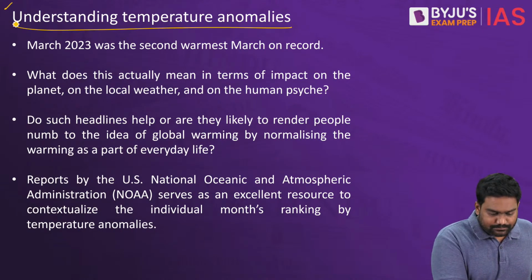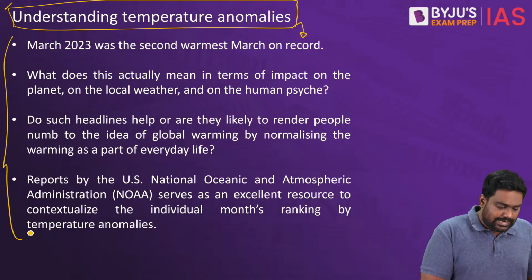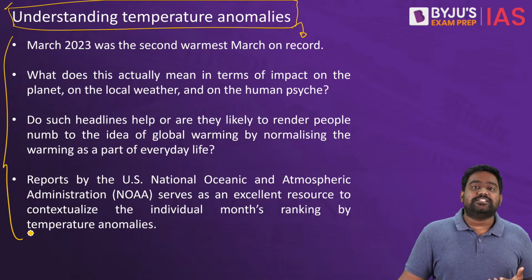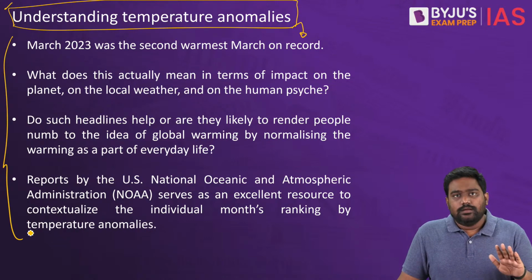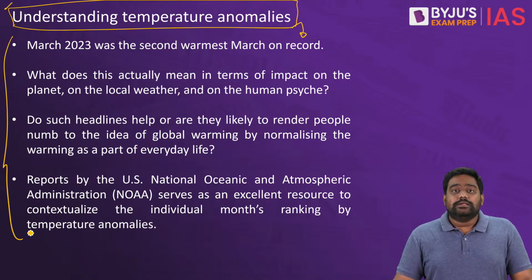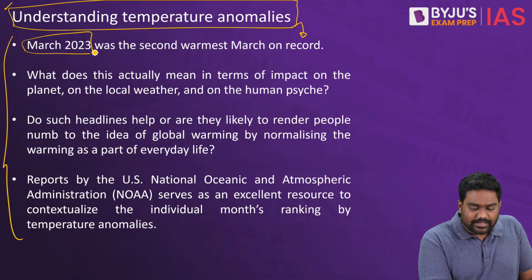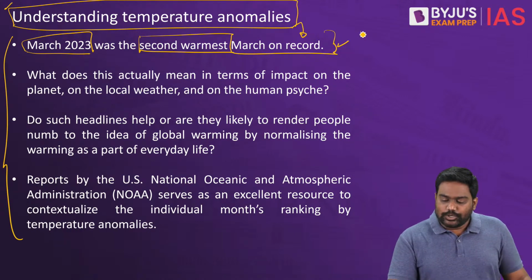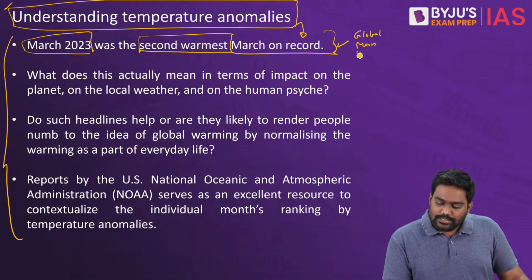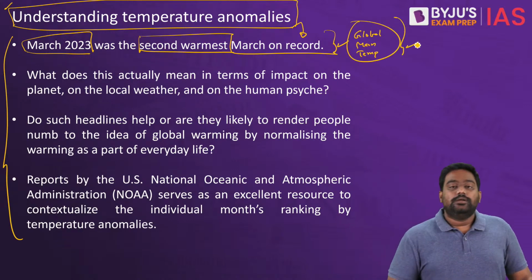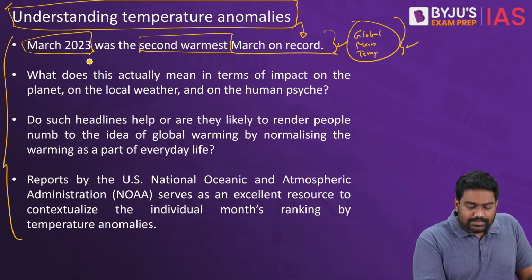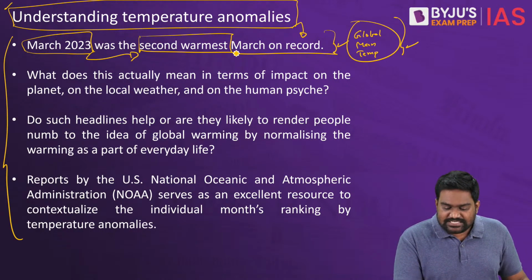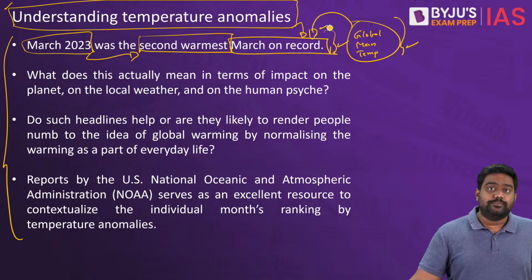See, I'm sure all of you have been experiencing the intense weather, the intense heat wave conditions that have gripped India, right? The summer season has begun, and across the country there are very high temperatures being reported. Recently there was a report that March 2023 was the second warmest March on record. This is with regard to the global mean temperature. If you take the global mean average temperature, March of this year, 2023, is said to be the second warmest March on record, that is, ever since we started keeping record of global average temperatures.